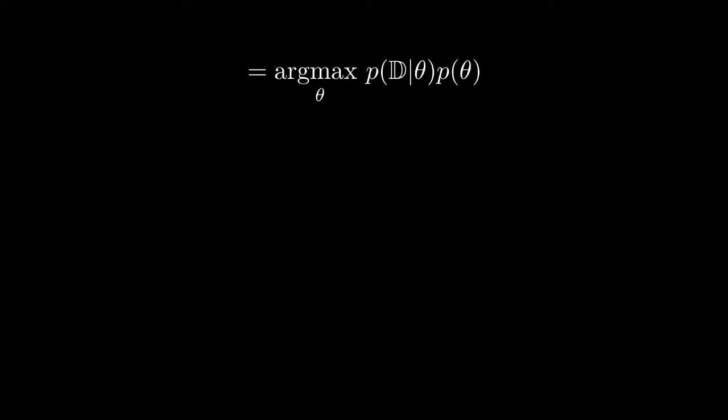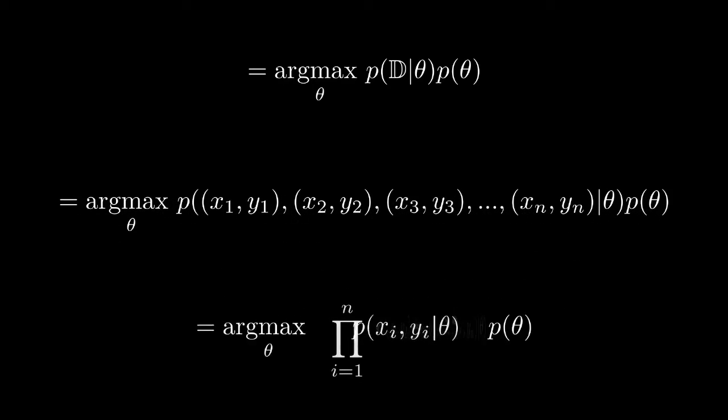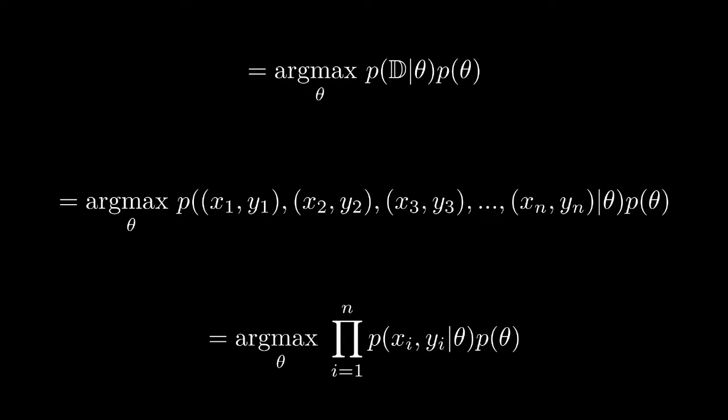Let's expand the dataset into index notation, so the probability of the dataset given theta is the joint probability of each of the data points given theta. We will now make the assumption that each of the data points is independent, and so the joint probability is equal to the product of the independent probabilities.